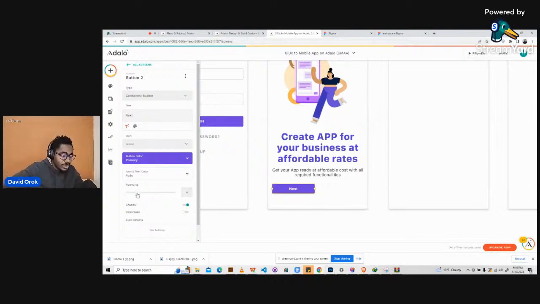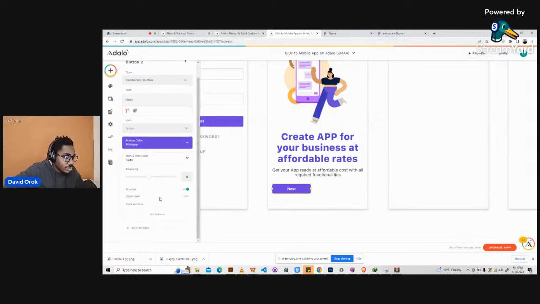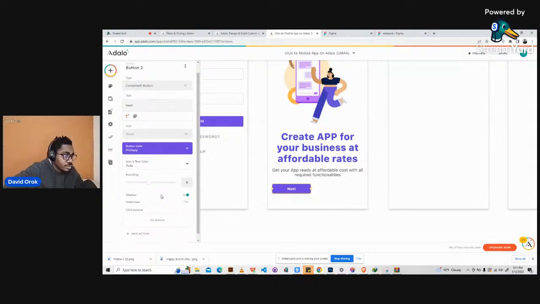Then we have the rounding. Adalo calls it rounding, but in Figma it's called corner radius. So of course we know what it means. So the rounding is the corner radius. So I just increase it to 8, and so we have it like this, a little bit round. I'll try to bring it to this side a bit like this, maybe like this. Okay, so I think that's it. And I can't adjust the height, right? No, I can't. I don't think I can do that. In the free plan, you can't adjust the height. You can't really do so much customizing for the buttons, but this is just what we have. All right, so we will leave it at that.